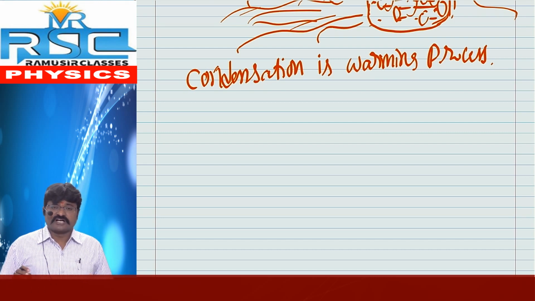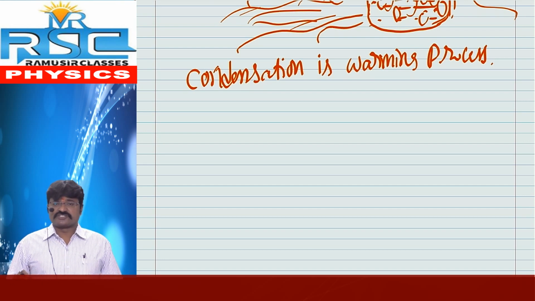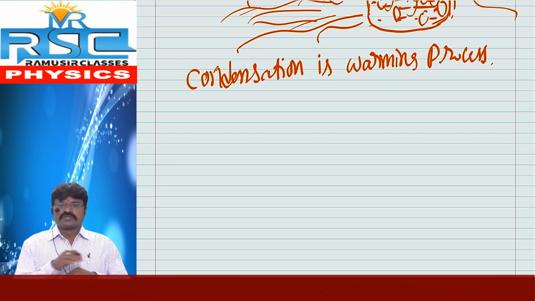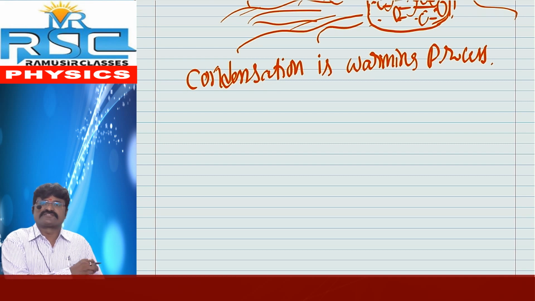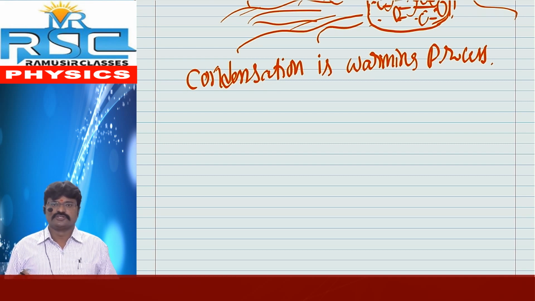Why? Because condensation takes place. Water vapor changes into liquid. How, sir? If we clean our body with a towel, once again we can observe some water droplets present on our body. It is due to condensation.